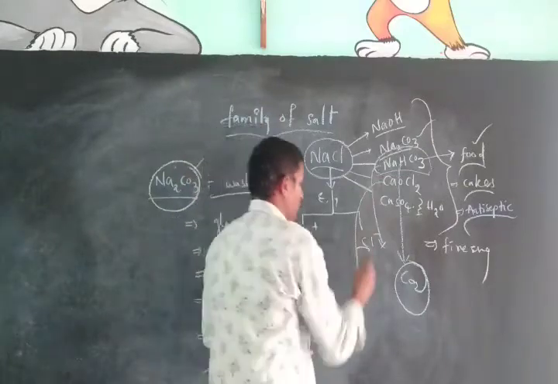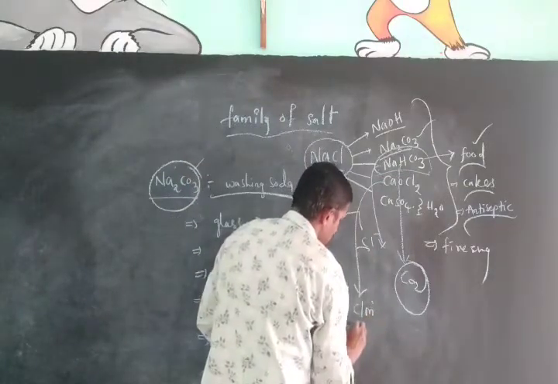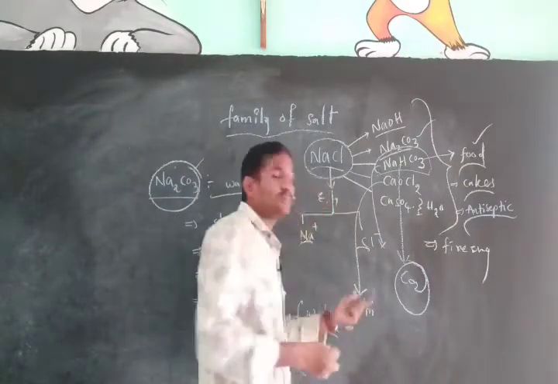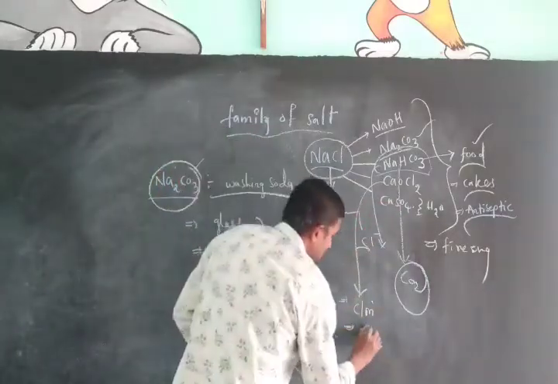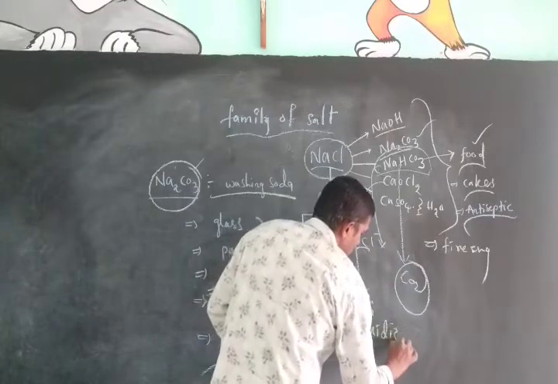For what other purpose can we use bleaching powder? It works as an oxidizing agent.